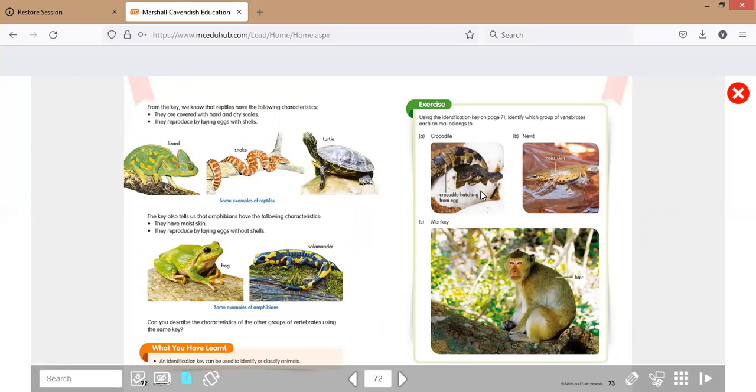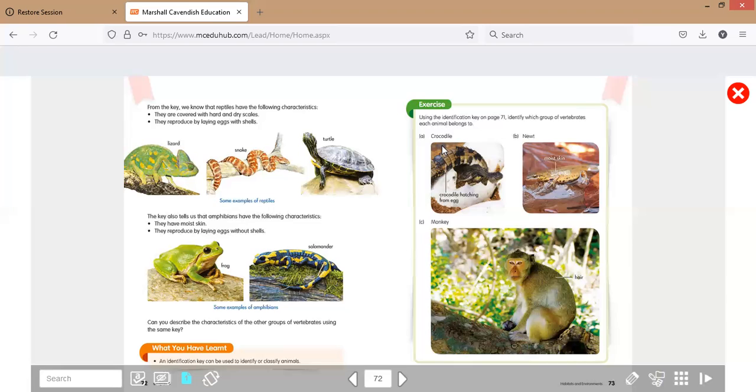Here there are these three pictures. Part A is a crocodile, the second is a newt, and then this is a monkey. We want to identify from the three. For example, the crocodile: what group of vertebrates is it?